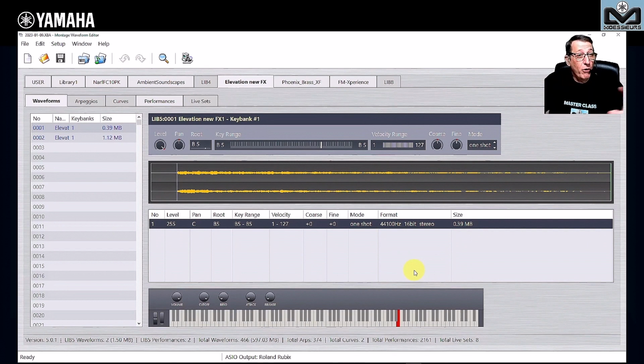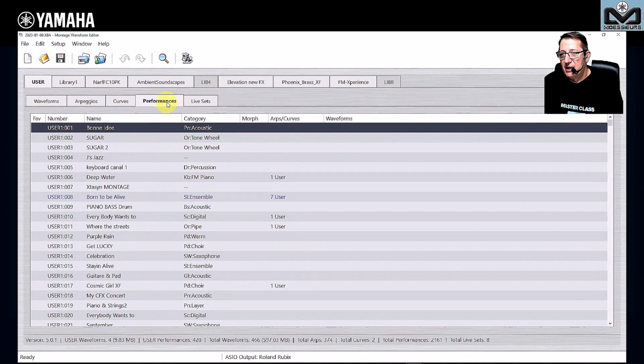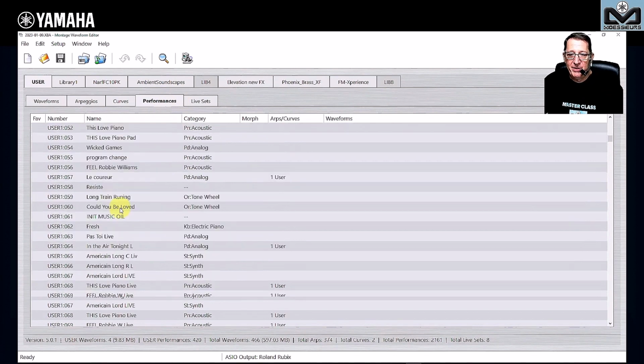You can create a full waveform and not only work on one sample. Here it's one, but you can work on a full waveform ready to go. And you can manage all your sounds. So that's a good reason to go to the waveform editor. And this is for the samples. Here, this is my performance, but we will go to my user area and we will go to the performances. And here I have all the performances I play.